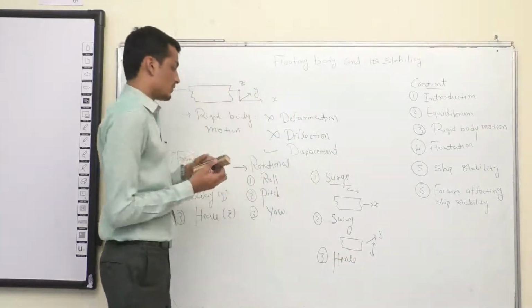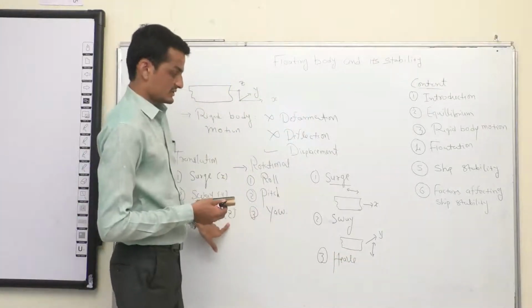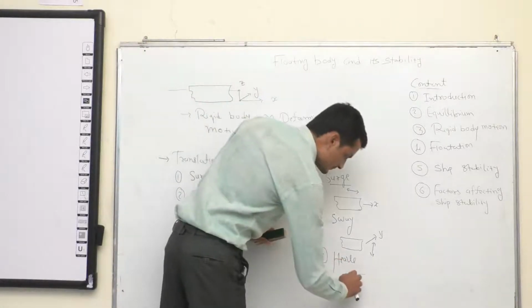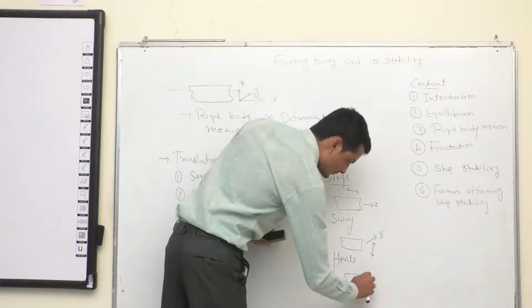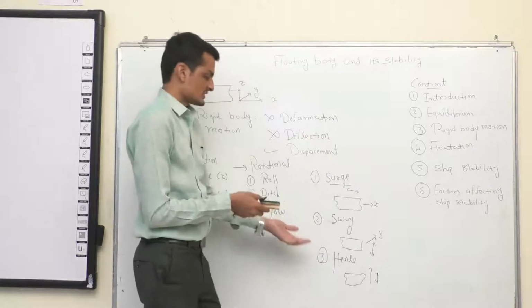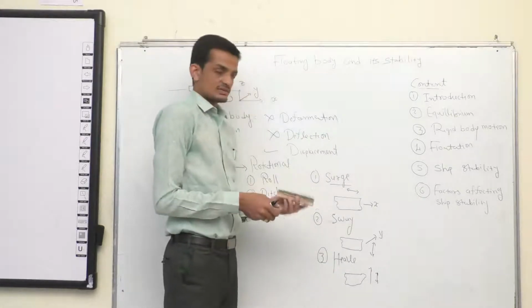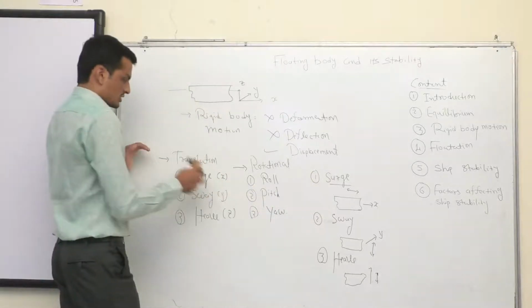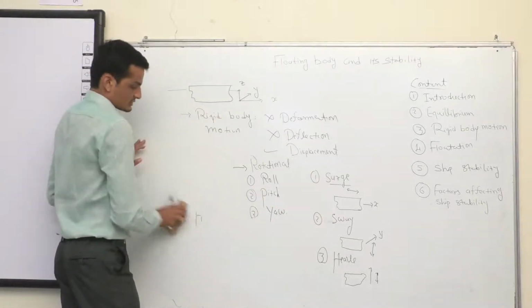which is a body motion along the z-axis. So it is basically moving in this direction. So this is your z-axis. The body will be oscillating along the z-axis. Right? Also, these are translation motions. Let's talk about the rotational motions.